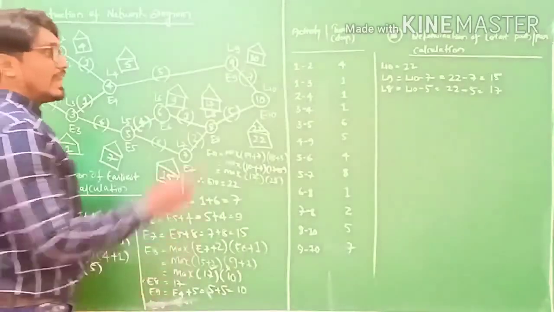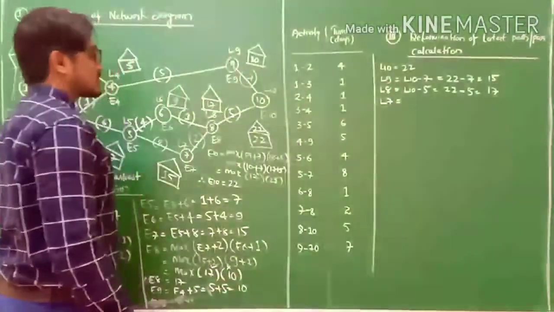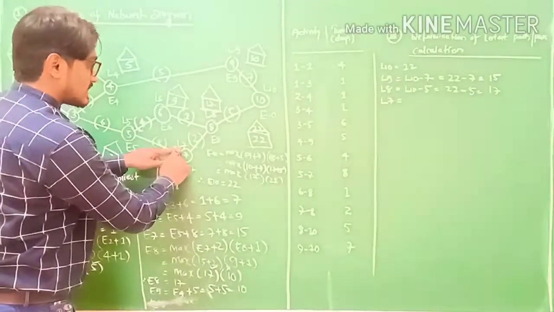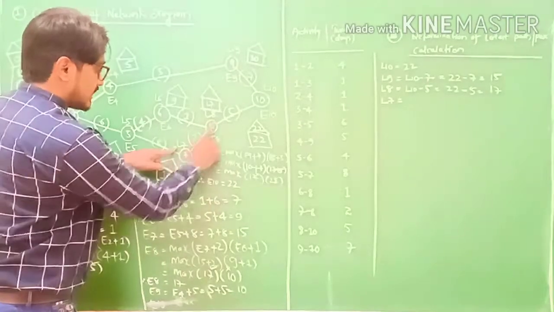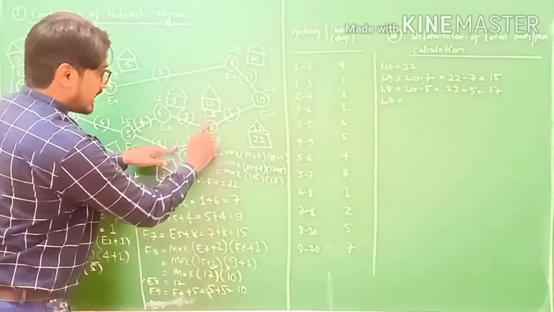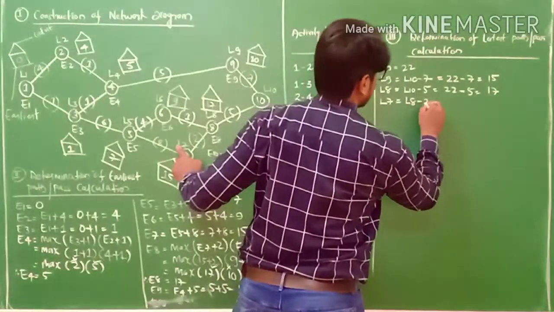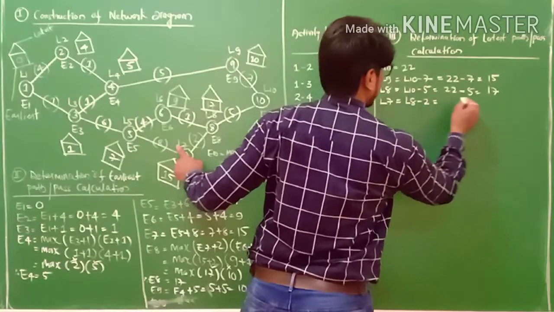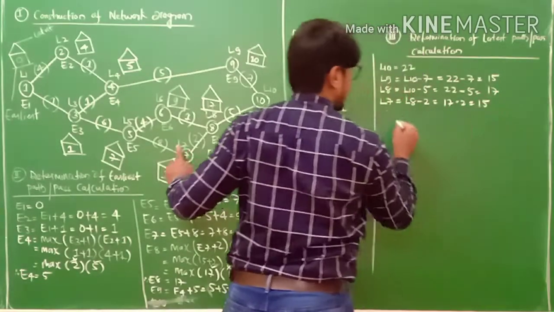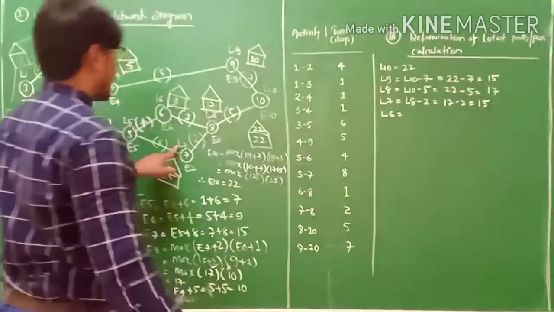Next up, L8 minus 1 is nothing but L7. So in reverse order, this is your L7. You can see here L7. Only one activity is connecting previously to L7, so that is L8 minus 2. L8 is 17, minus 2 equals 15, my friends. Likewise L6.